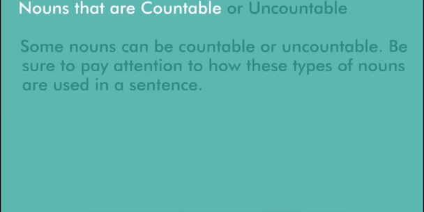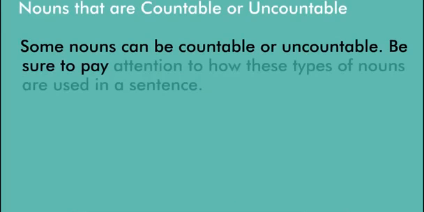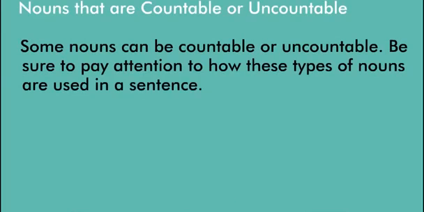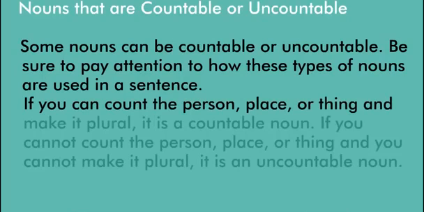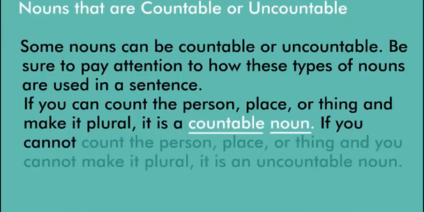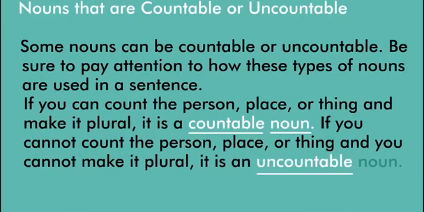Nouns that are countable or uncountable. Some nouns can be countable or uncountable. Be sure to pay attention to how these types of nouns are used in a sentence. If you can count the person, place, or thing and make it plural, it is a countable noun. If you cannot count the person, place, or thing, and you cannot make it plural, it is an uncountable noun.